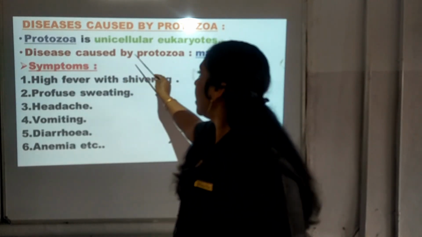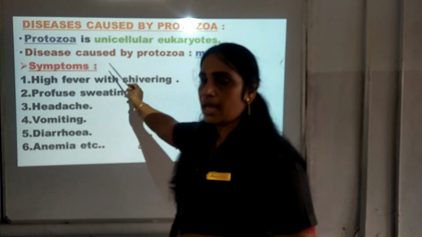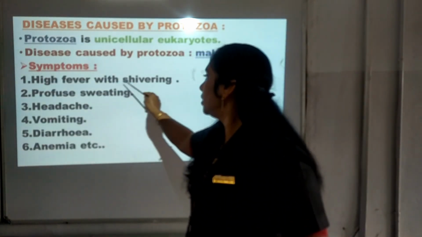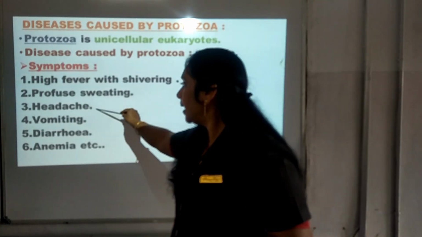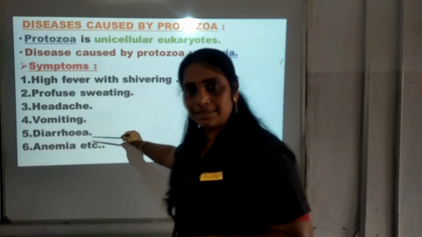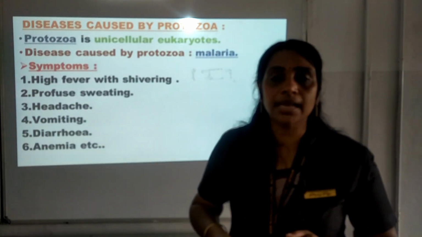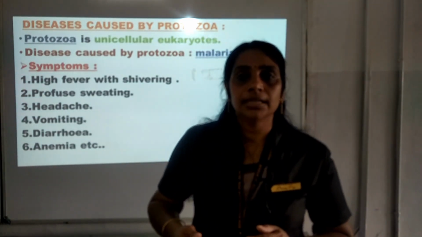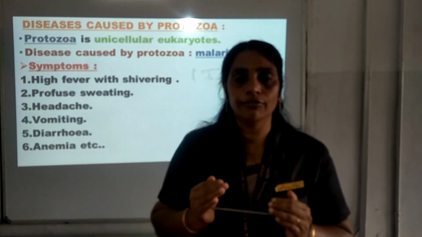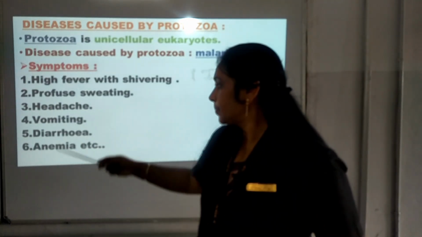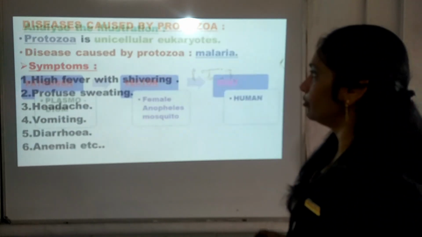The disease caused by protozoa is malaria, and the symptoms of malaria are high fever with shivering, profuse sweating, headache, vomiting, diarrhea, and the person will be anemic. That is anemia. Anemic means the body of the person will not have the normal amount of blood. Those are the symptoms of malaria.